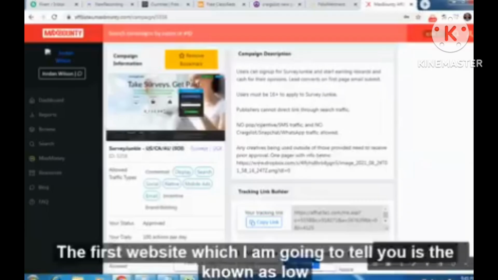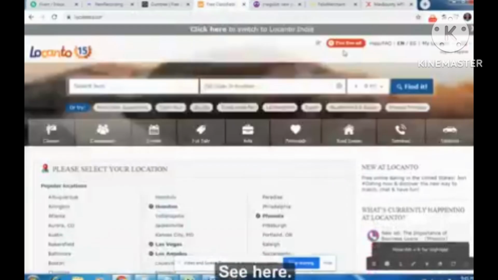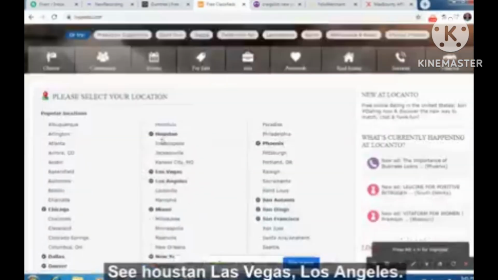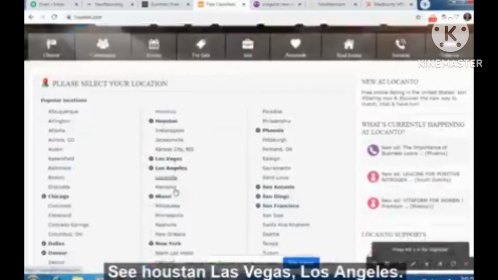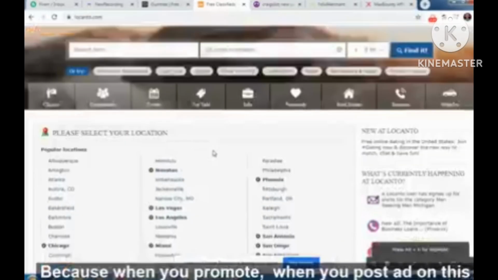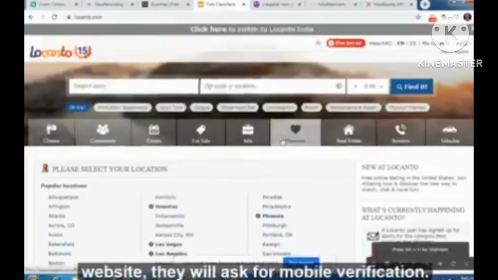The first website which I'm going to tell you is known as locanto.com. Here you can post your ad free of cost. It's totally US traffic. See, Houston, Las Vegas, Los Angeles. When you post an ad on this website, they will ask for mobile verification.